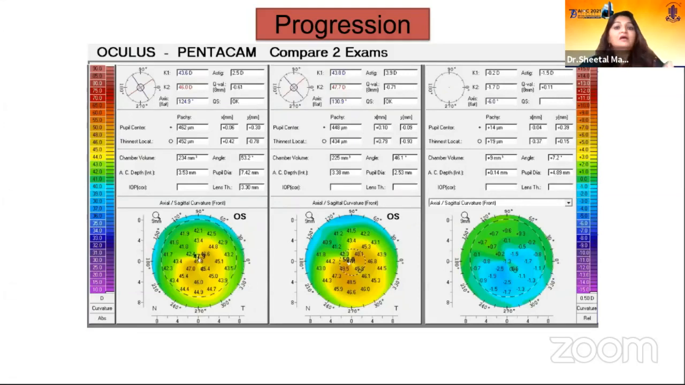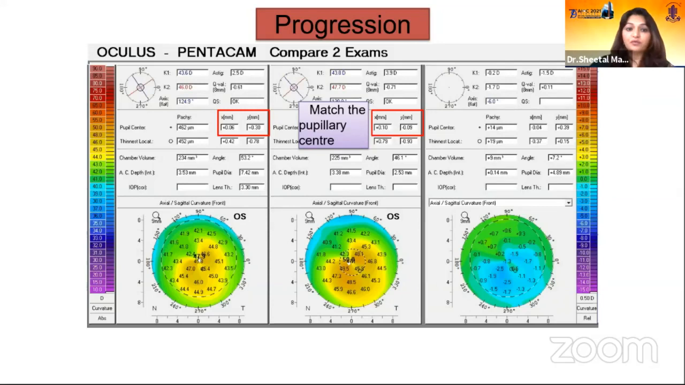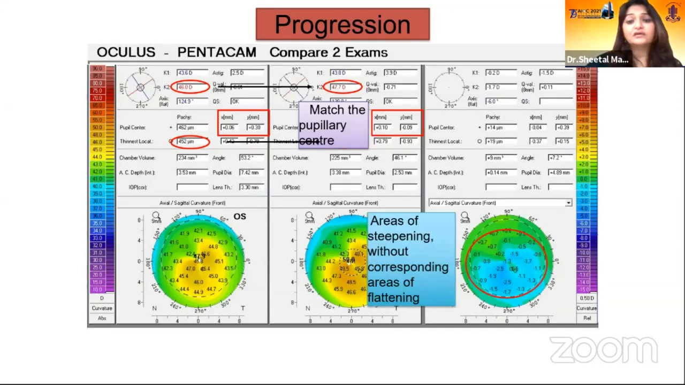Now for progression, what do we do? We can actually compare 2 examinations or 3 examinations. You have to match the pupillary center for the proper comparison. Now you can get to know the K-max, the difference between the steepest K, the difference between the thinnest point, and it also gives you the areas of steepening without corresponding areas of flattening. So it basically gives you the difference between these 2 maps.